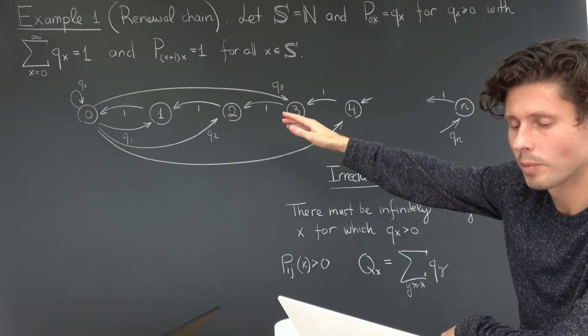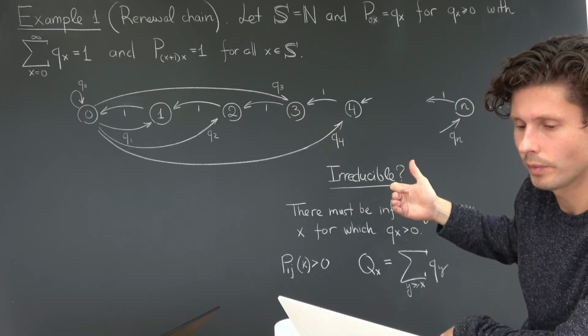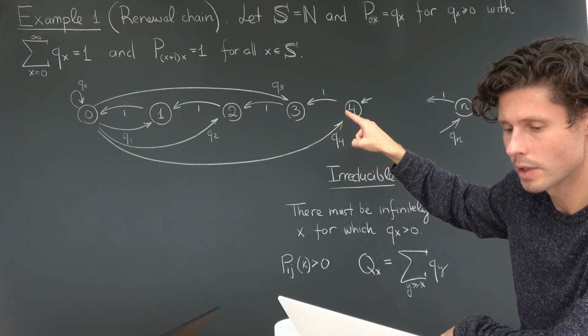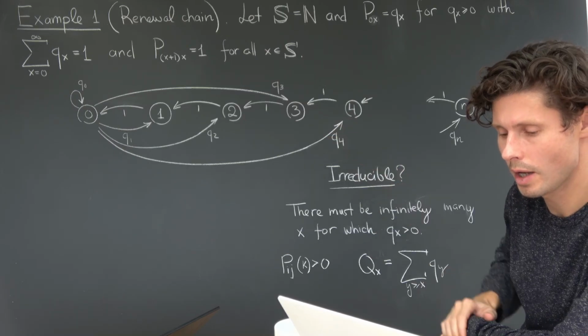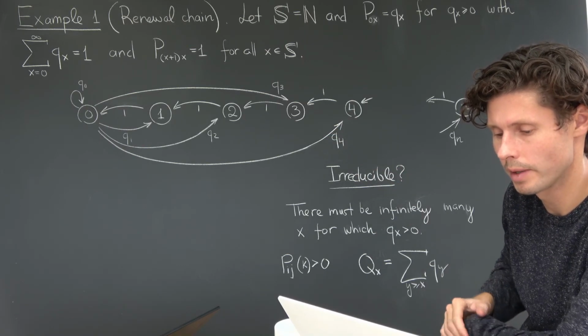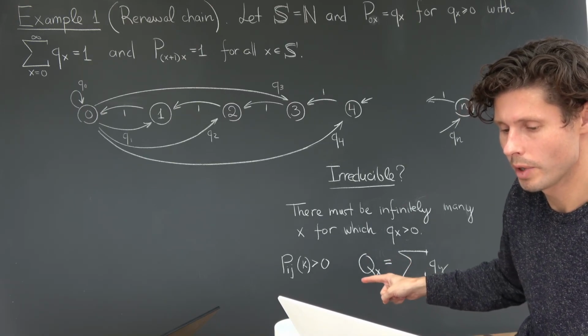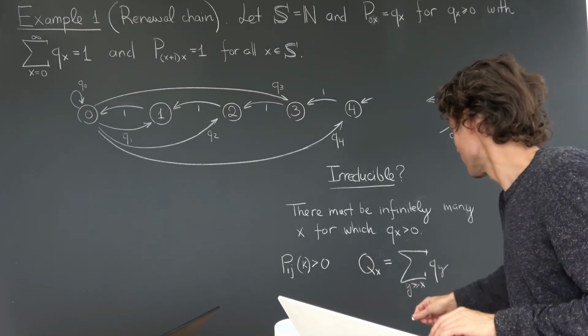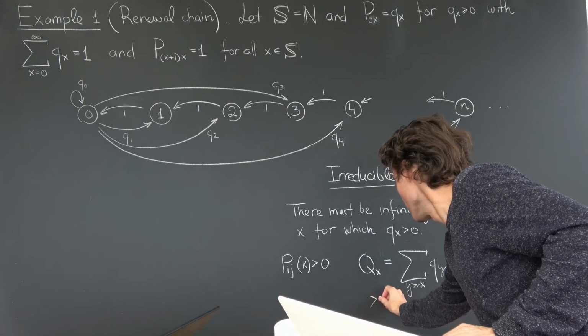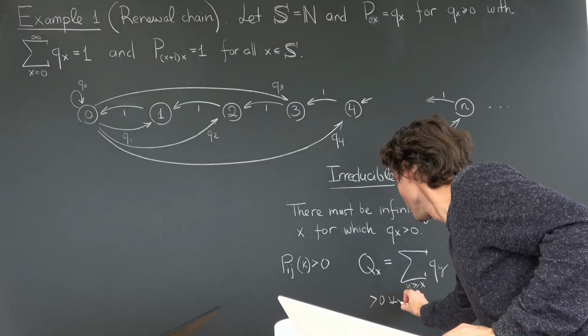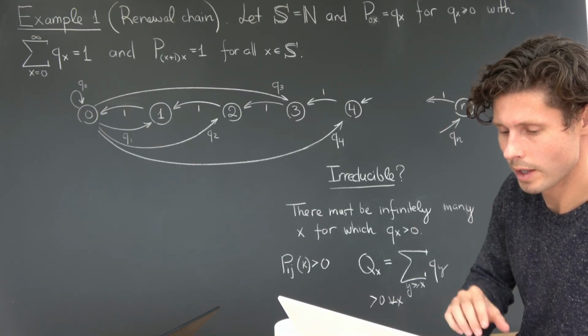And once I move beyond it, I can come back to it in this deterministic way, because every single probability backwards is a unit probability. So hopefully that helps. I won't write the final condition on the board, but it's basically that Qx has to be greater than 0 for all x. That's going to be my final answer.